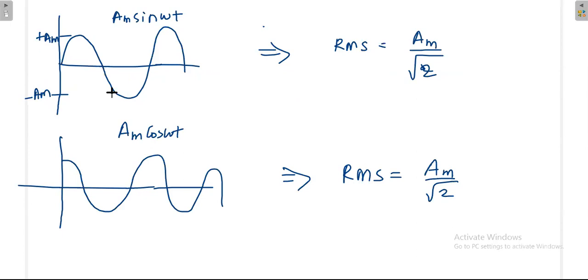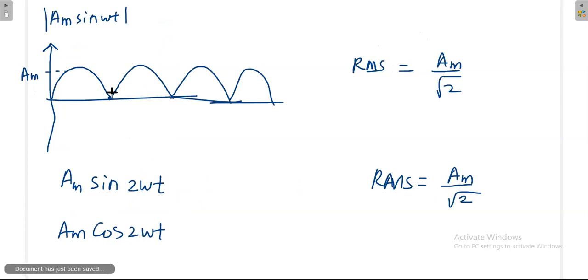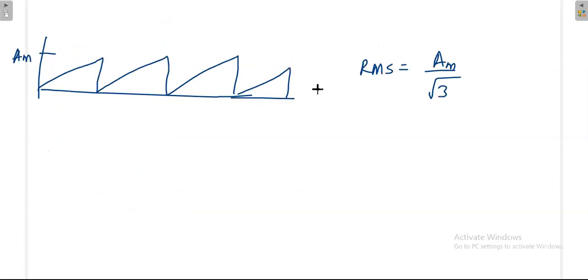But if I change the shape of the waveform, for example, here also 2T only, suppose here also 2T I am using, but the shape is getting changed, then my RMS value is getting changed. Now in future we'll see how to actually calculate this one. So the RMS value does not depend on the time period, but it depends on the amplitude and also the shape of the waveform.